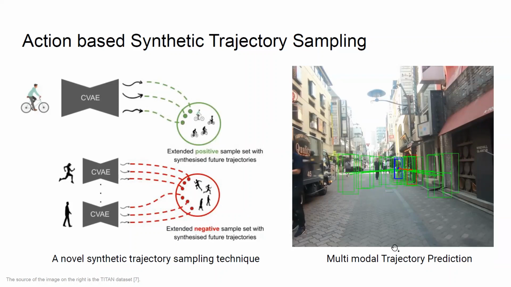Inspired by the multimodality in the prediction space, we introduce a novel sampling technique to extend training samples by sampling from a Gaussian latent space multiple times and passing those samples to a decoder to effectively predict different feasible future trajectories, conditioned on the observed input. This synthetic trajectory sampling strategy changes the sets of positive and negative samples used in creating the training batch. However, the proposed contrastive loss remains the same.